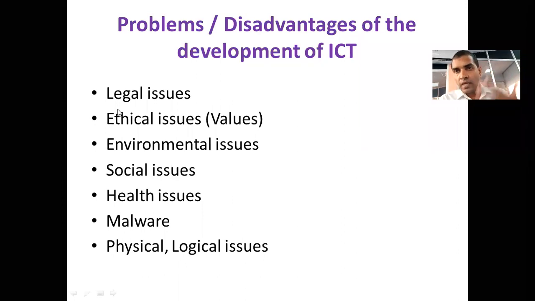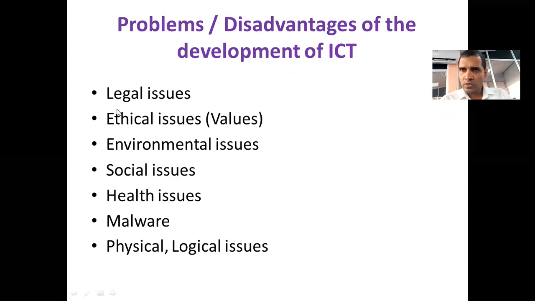Then health issues, right? Obviously you know that. When ICT is improved, there should be so many problems to the health. If I say one thing, eyes can be affected, right? Eye problems may be one, but not only one. Almost all the parts of your body can be affected. We will discuss in detail later, not now. So they are health issues.